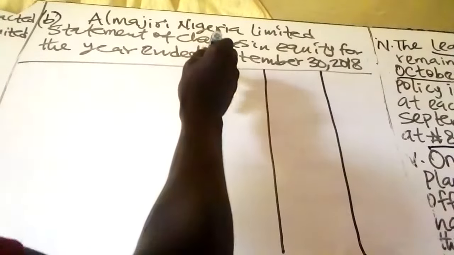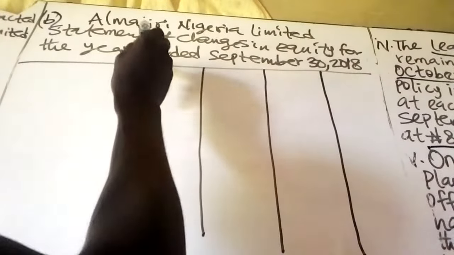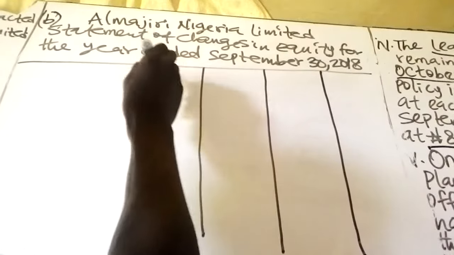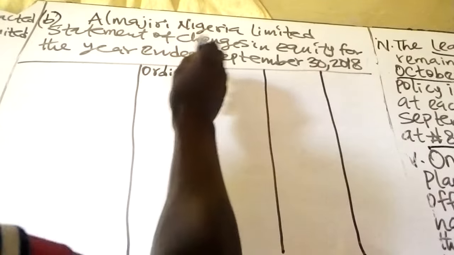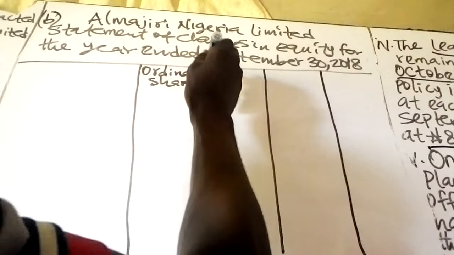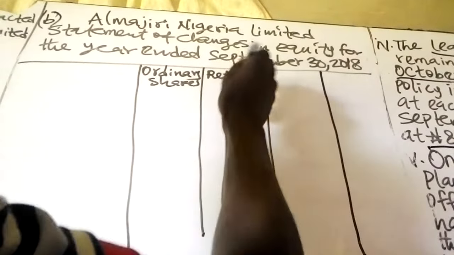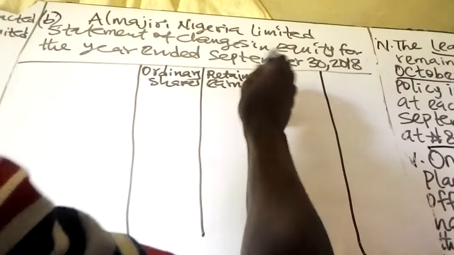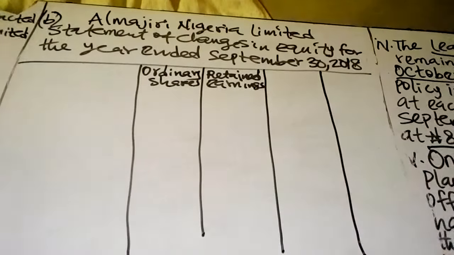The first column is ordinary shares. The second column is retained earnings. The third column is the revaluation reserve.